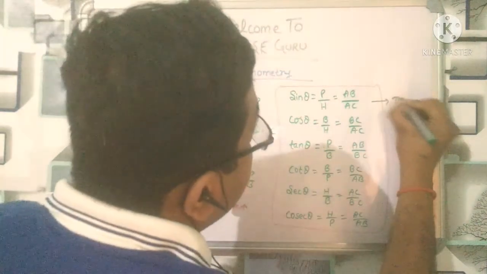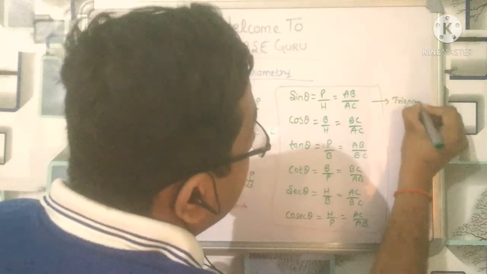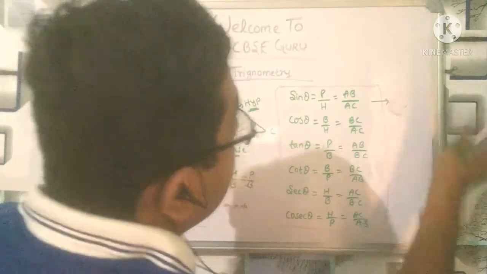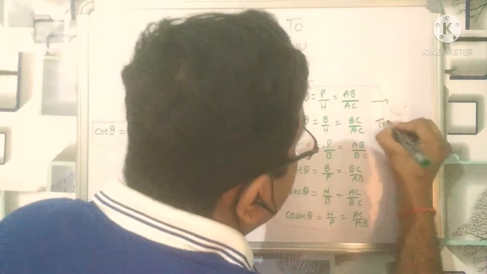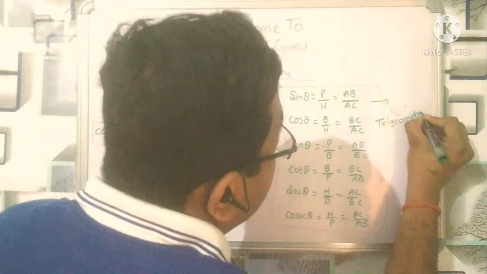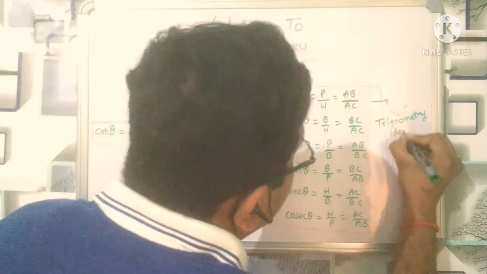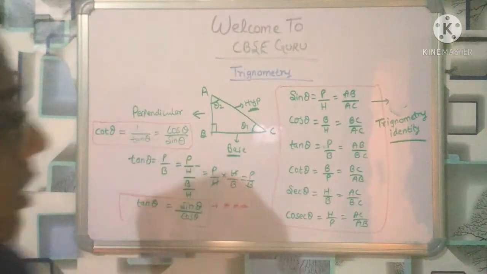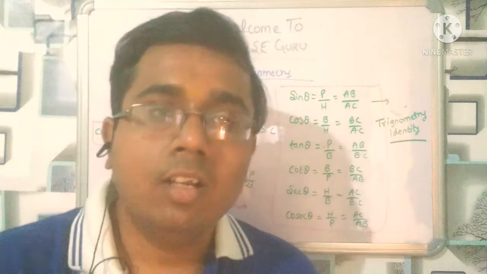They are trigonometrical identities. Let me write here: trigonometry identity. So they are called trigonometrical identities. So you have to remember this much.